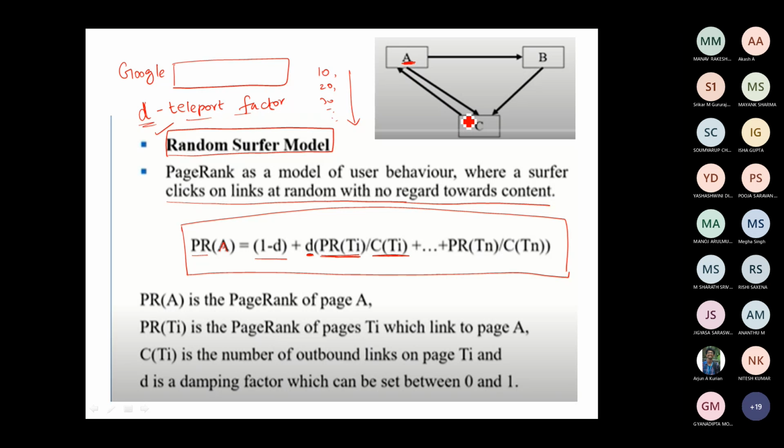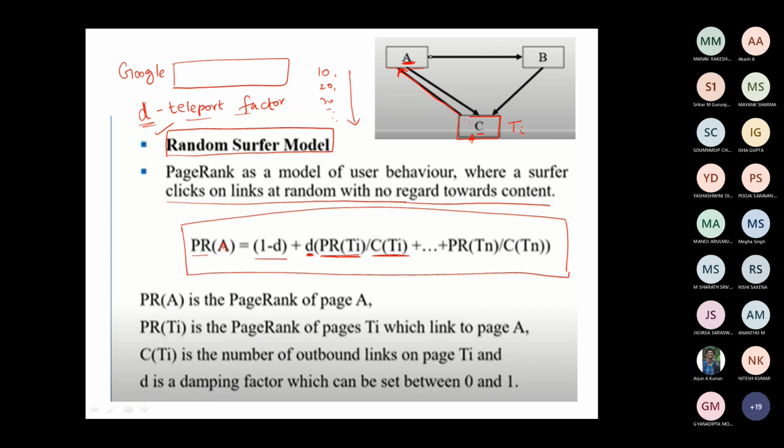This is going to be the in-link of A. C is the only page which is directing towards page A, so C is going to be the TI. Do you understand? So for finding the page rank of A, I will find out the page rank of the page which links to page A.